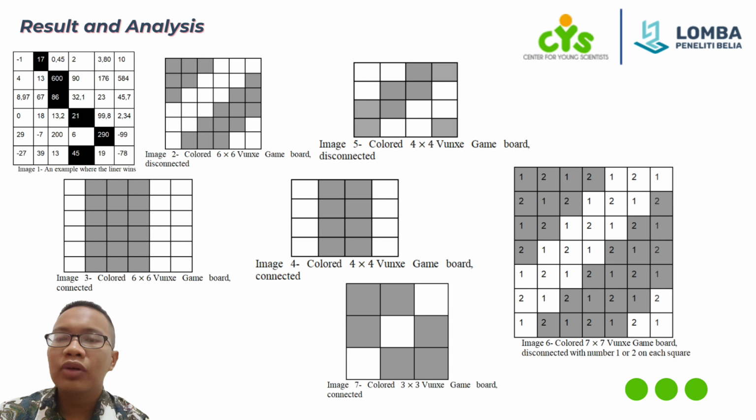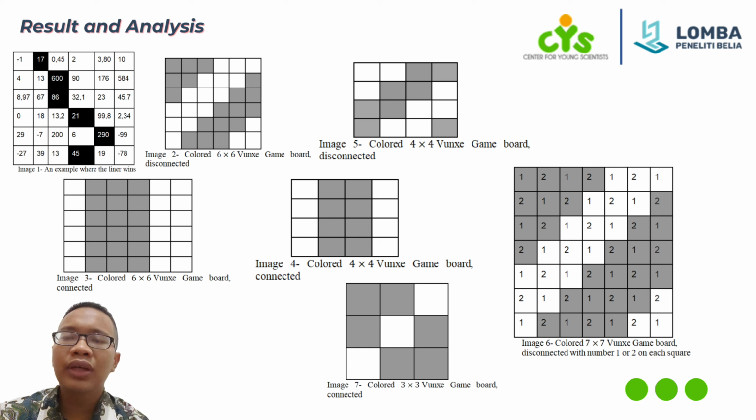In the next scenario, where we still have a 6x6 board but the barrier moves first, we can modify the previous strategy by coloring 3 squares from the top to the bottom. If the barrier writes on a colored square, the liner will write a smaller number on a non-colored square. If the barrier writes on a non-colored square, the liner will write a bigger number on a colored square. This strategy will ensure that the liner will always win.